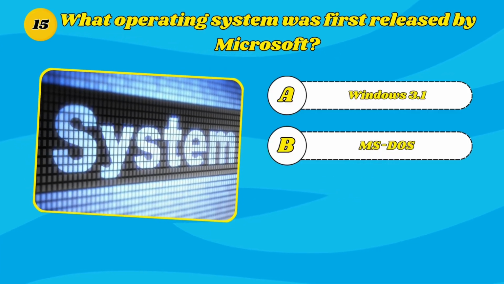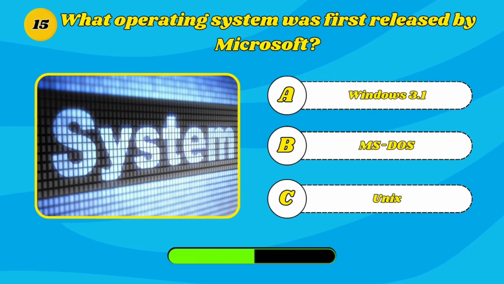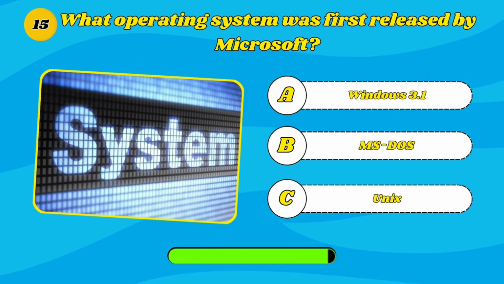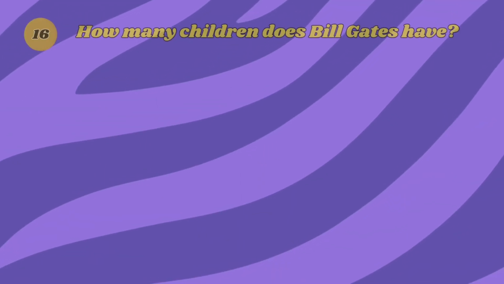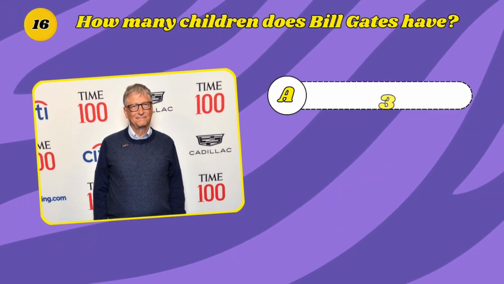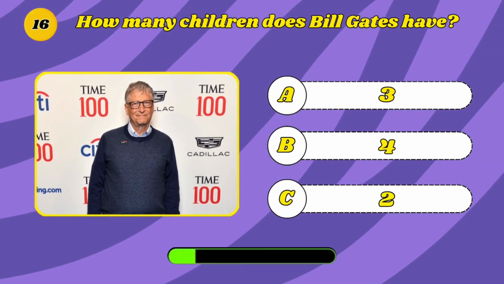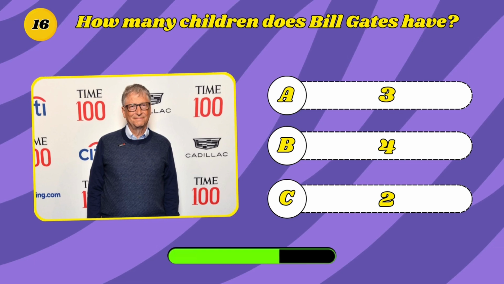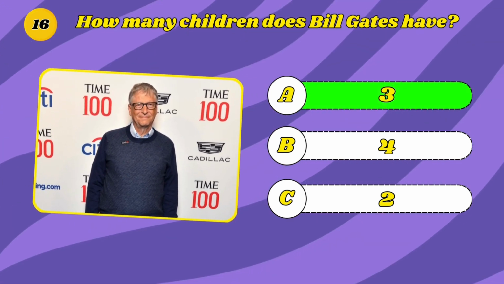A. Windows 3.1. B. MS-DOS. C. Unix. It's MS-DOS. How many children does Bill Gates have? A. 3. B. 4. C. 2. Yes, he has 3 children.